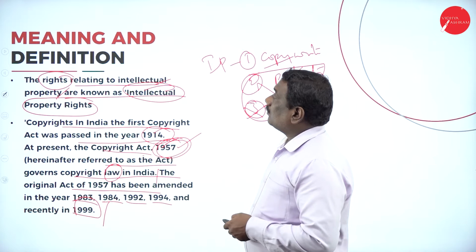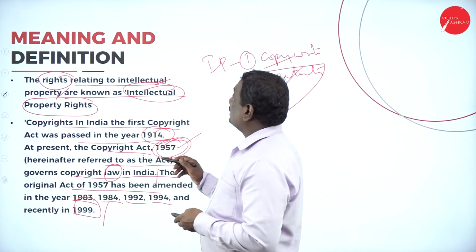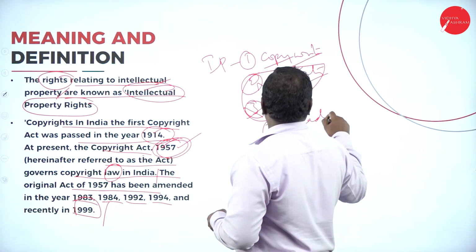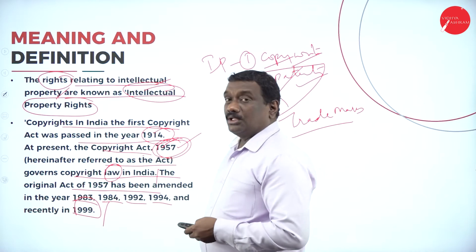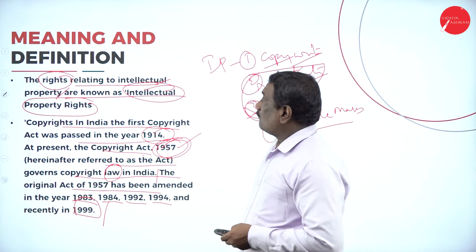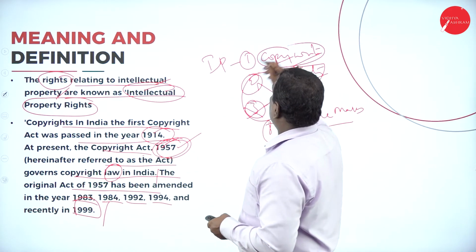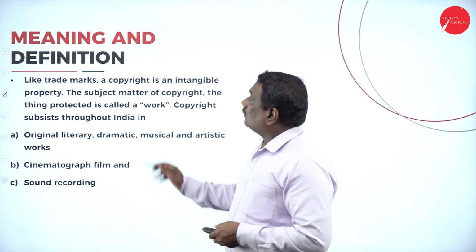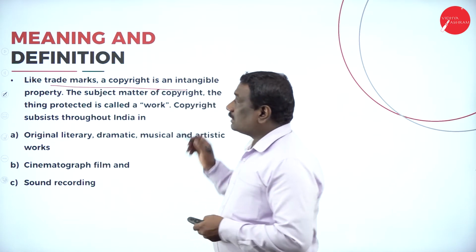Okay. Now coming to the trademarks. So I was telling you here, first one is the copyright, second is the patent, and third is the trademarks. So these are the three important aspects we are going to discuss in this particular unit. As we are taking copyright, let us understand this a little bit in depth. Likewise, we have the trademarks also.